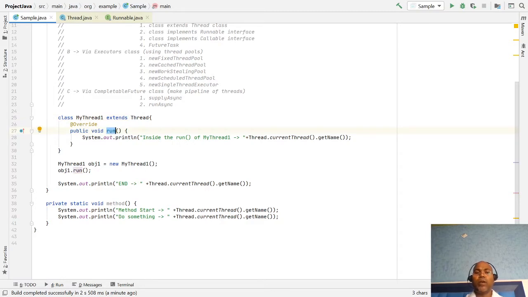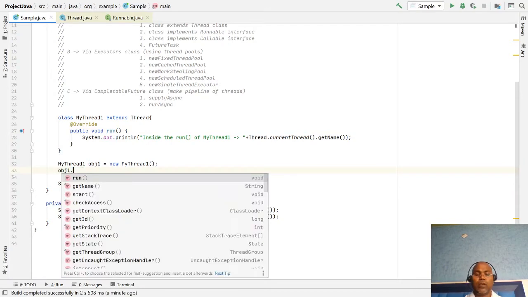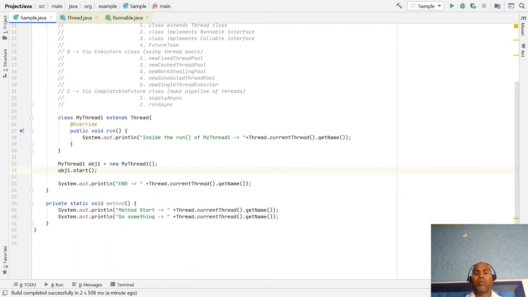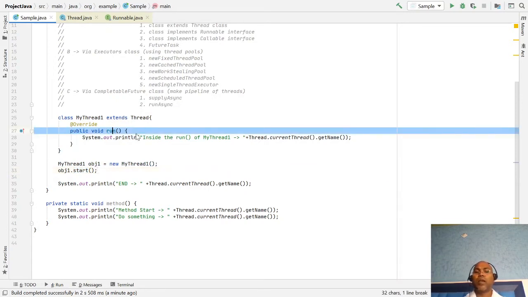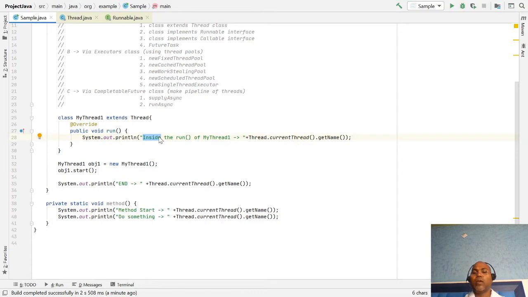You don't invoke the run function manually. The JVM knows when to invoke your run method, not you. So don't invoke run, use the start method. Whenever you invoke the start method, the JVM starts a new thread, and from this new thread it invokes your run method. And all the code written inside this method is run by the separate thread. Let's now observe the result.